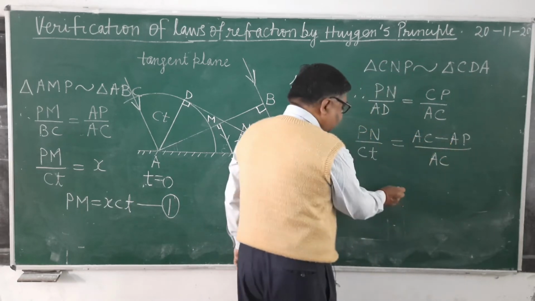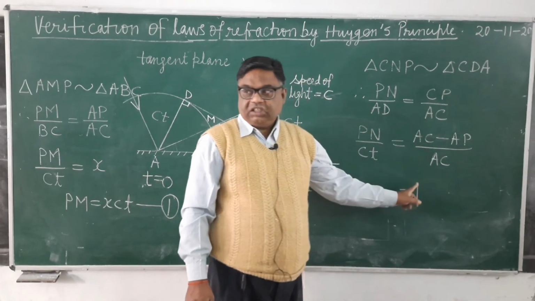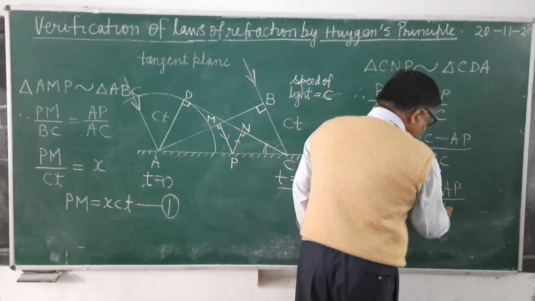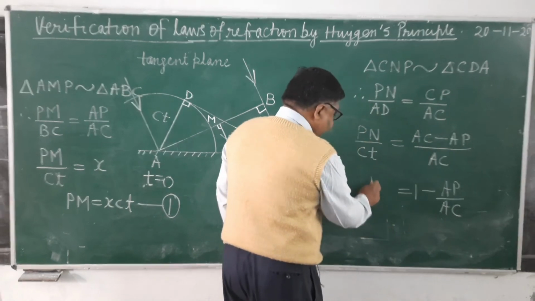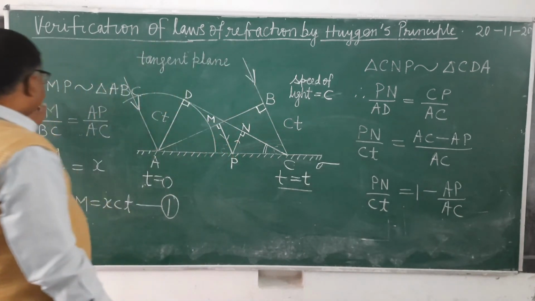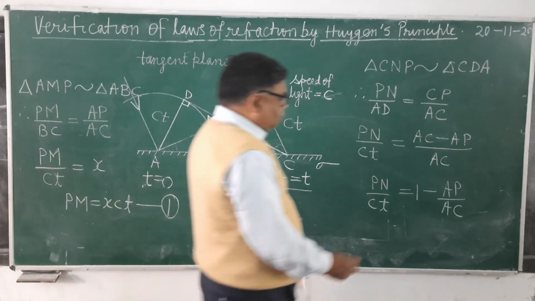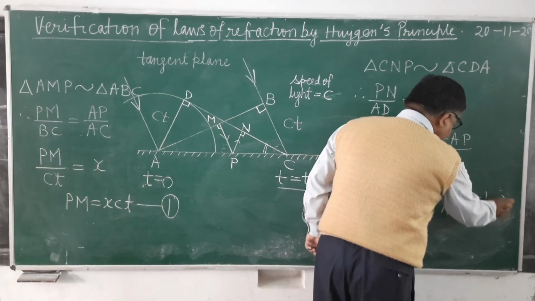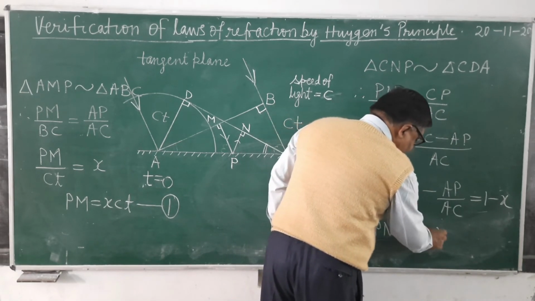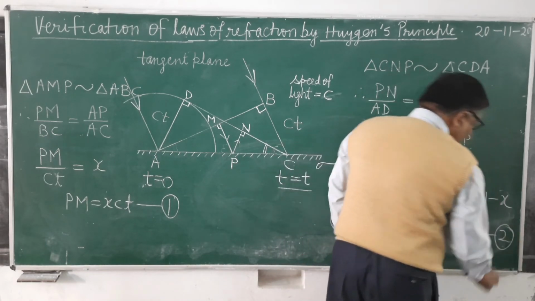When you simplify further, what will you get? AC upon AC is 1, minus AP upon AC. Here PN upon CT. Now you already know AP upon AC is equal to x. So it will be 1 minus x. Therefore, PN equals 1 minus x into CT. That you can take as equation 2.